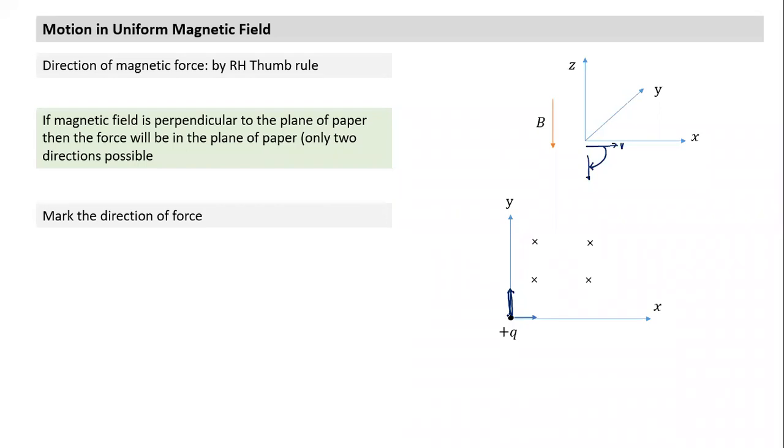And if you are not finding curling your fingers easy, I use something else. I use a notation. I always use this one: a positive charge in a dot field, force will be towards right. In this case, I notice it is a positive charge, but it's not a dot field, it's a cross field. The force will act towards left. So those who understand left and right, if I'm facing this direction, this is the direction in which the force will act.